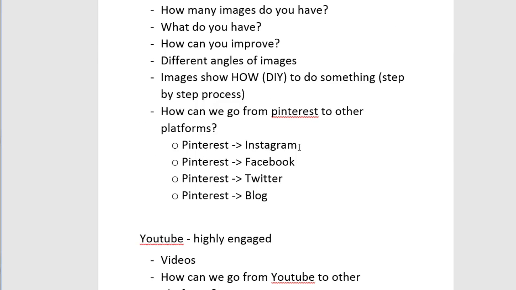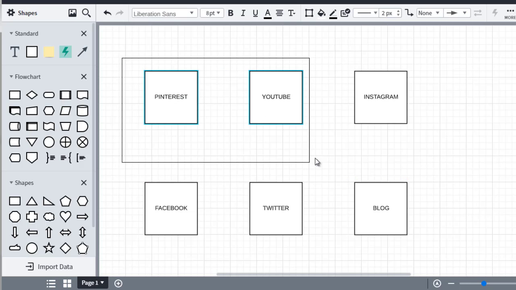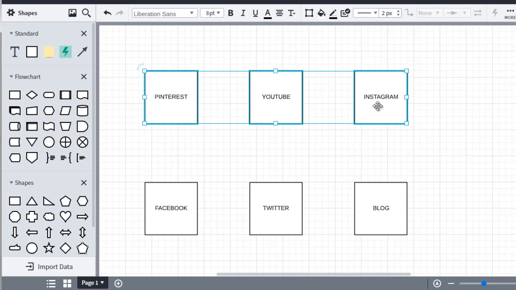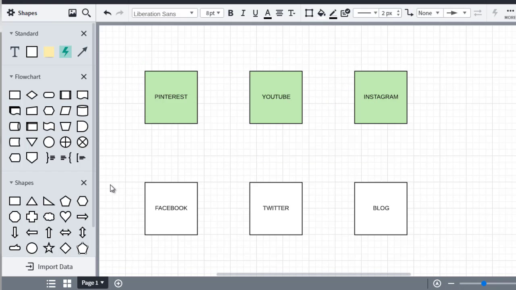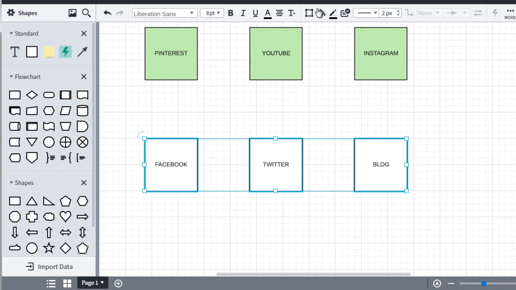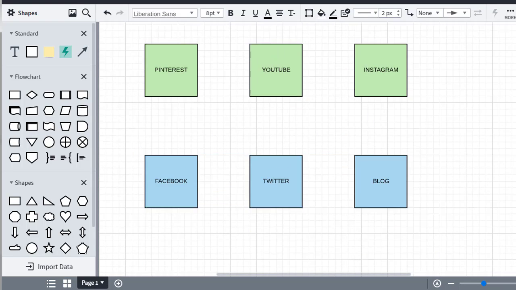Okay. So we've got Pinterest linking to Instagram. So let's go back over here. Pinterest is the main place where we upload content. So I put it on the top to signify that we're uploading it here. This could be the green boxes, and then these down here could be a different color, maybe blue.